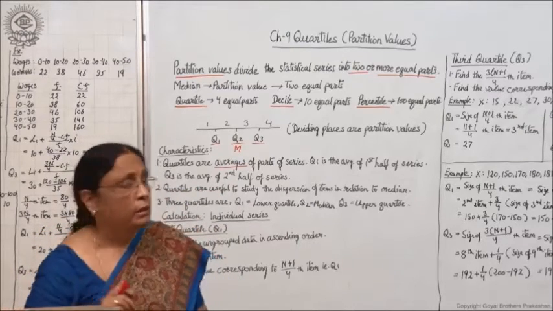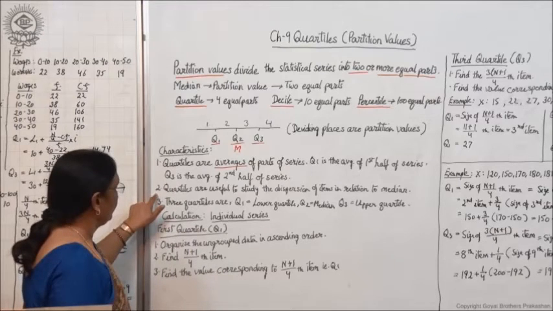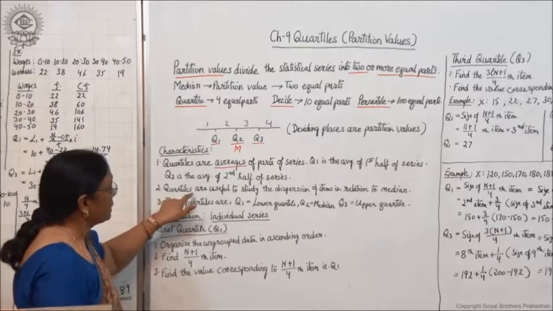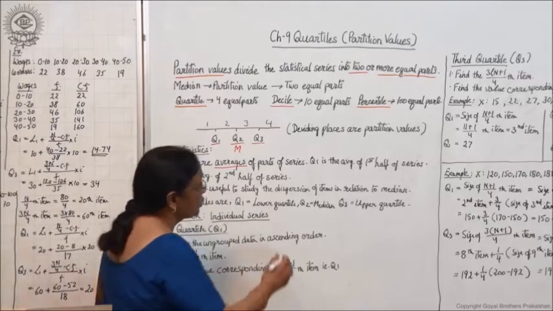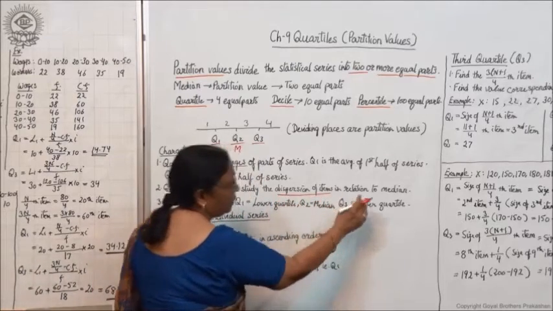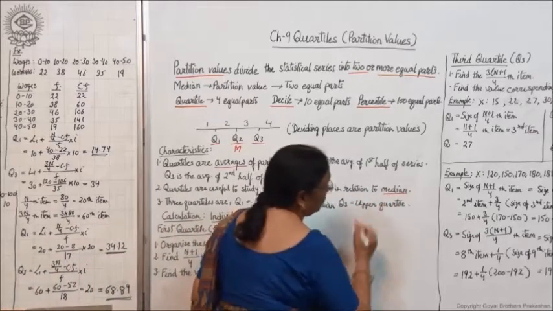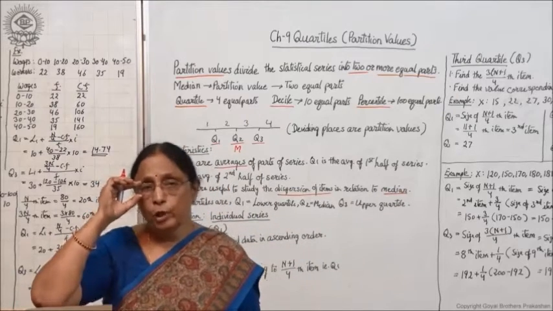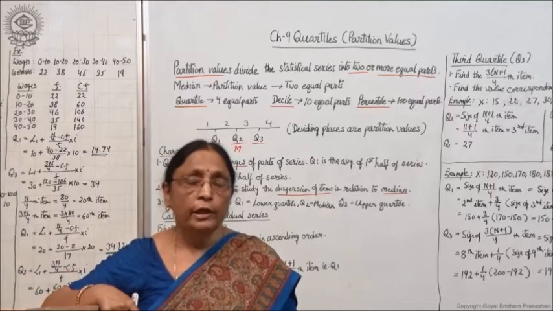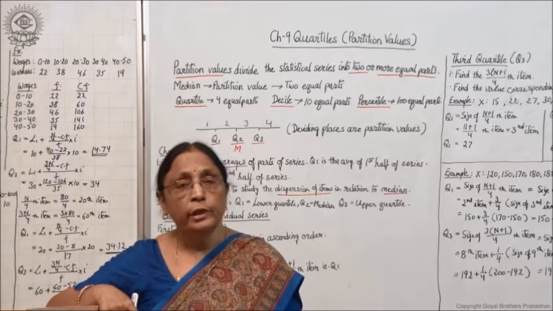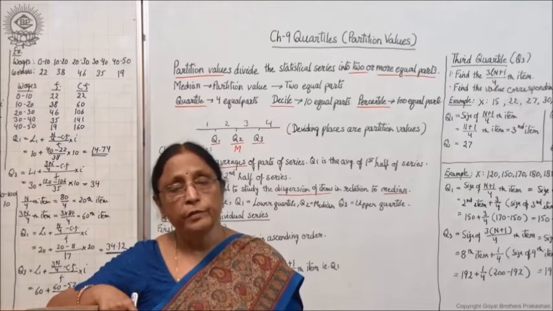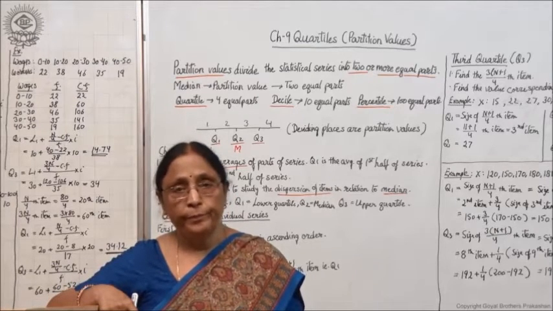Got it? Okay. Now the second characteristic: quartiles are useful to study the dispersion of items in relation to the median. Quartiles are very helpful in finding the dispersion of items in relation to the median.